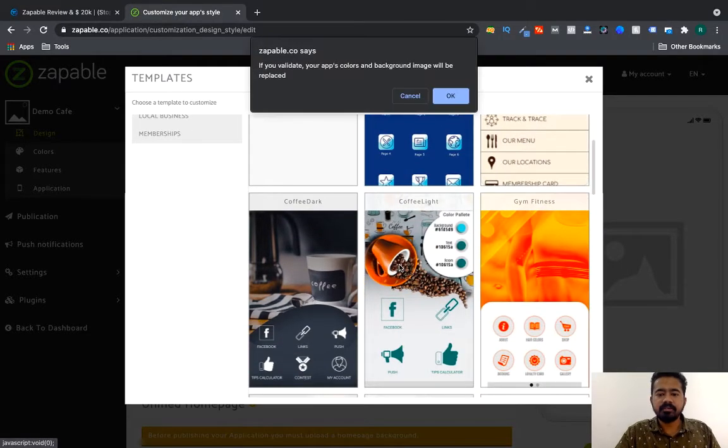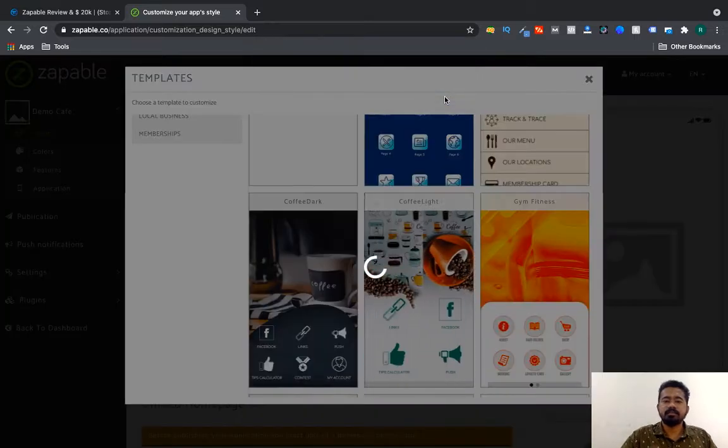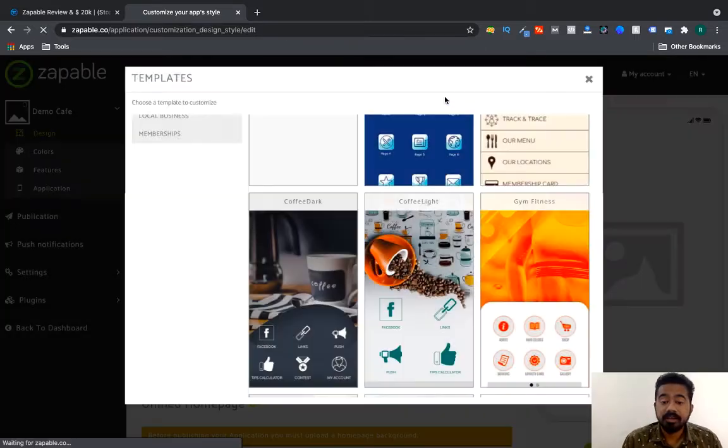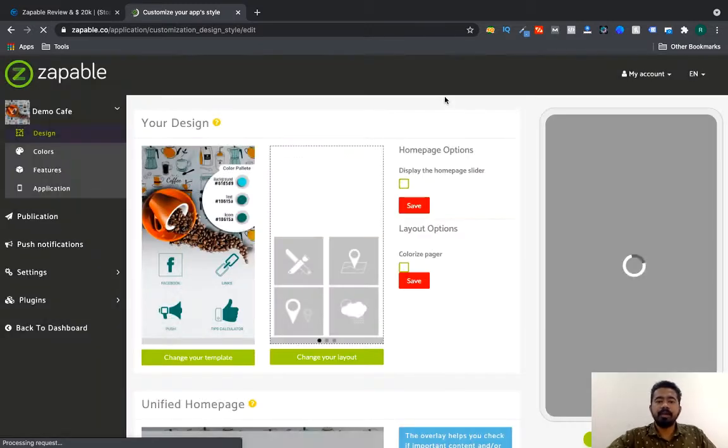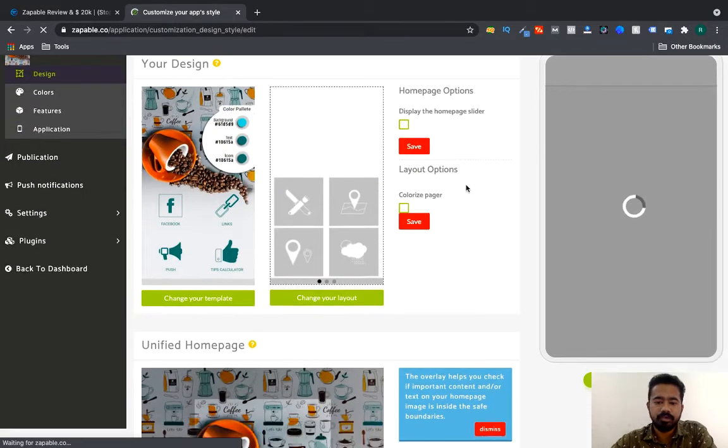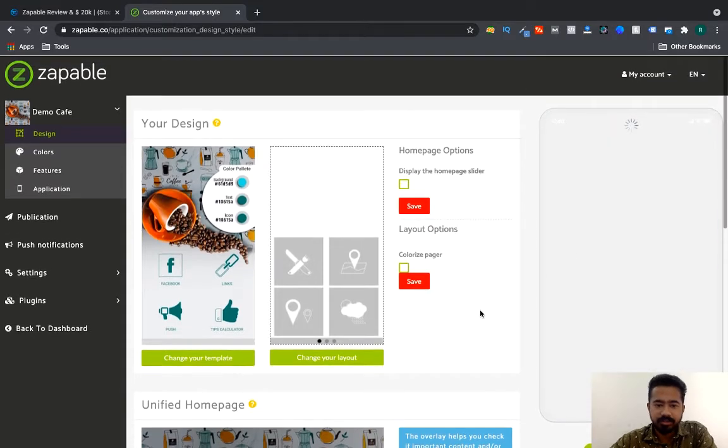Let's select this one, Coffee Light, and here our template has been imported to our application.